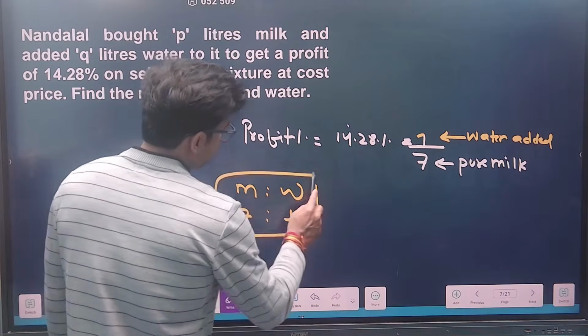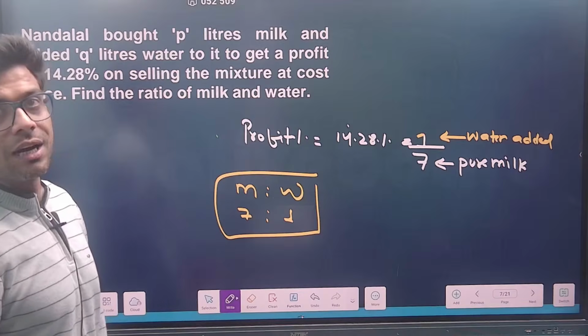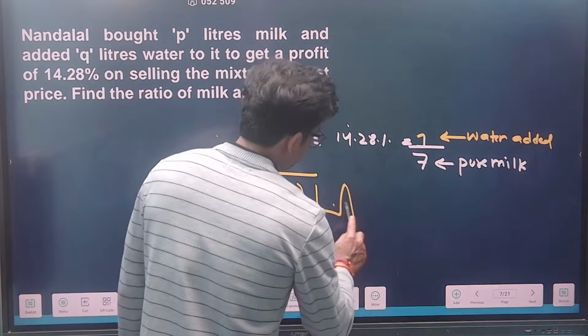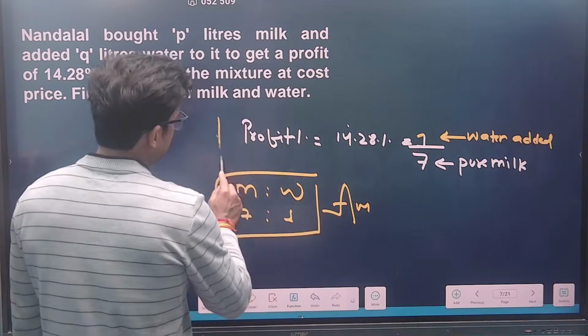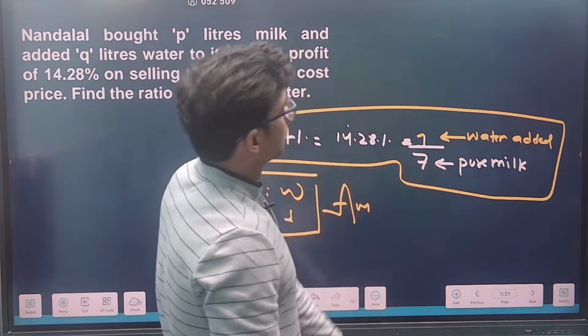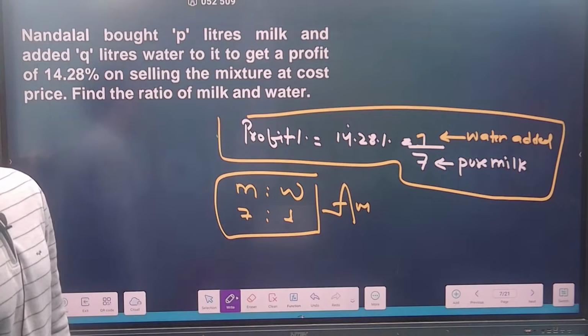Water added is 1, they are saying, right? So the answer would be 7:1. I hope everyone got this. This is a small condition which you guys need to know: numerator is water added and denominator is pure milk.